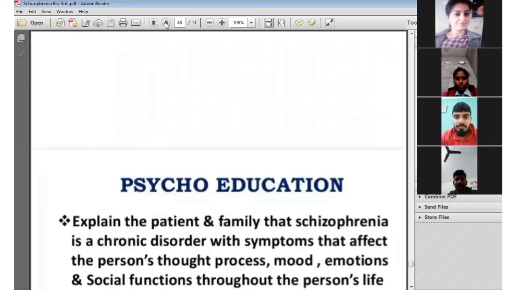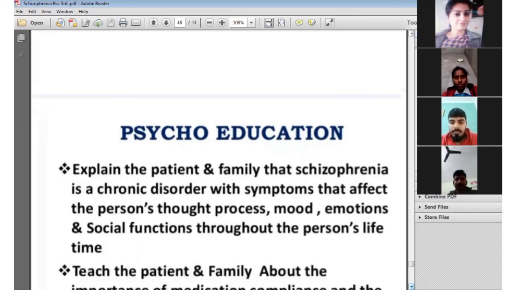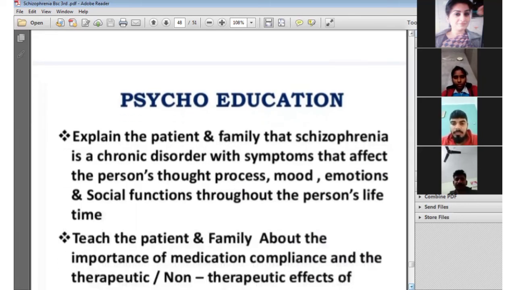Next, according to the diagnosis, we will provide care to the patient to treat schizophrenia. The next one is psychoeducation. Psychoeducation is given to change the faulty psychology of the patient into healthy psychology and socially adaptive behavior. Explain to the patient and family that schizophrenia is a chronic disorder with symptoms that affect the person's thought process, mood, emotion, and social functions throughout the person's lifetime.